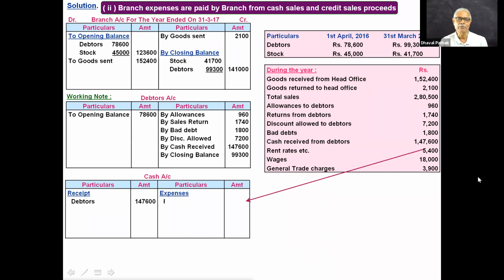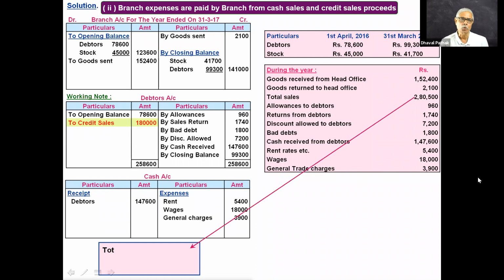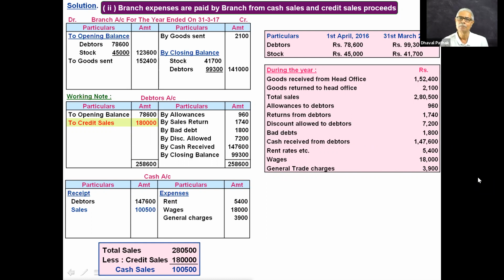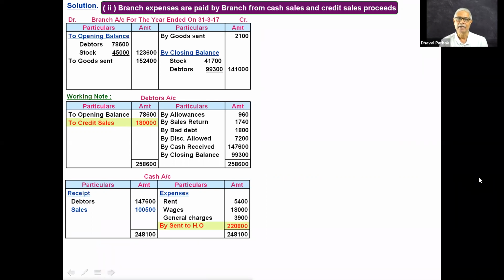Now rent paid from cash, wages paid from cash, general charges paid from cash. This is the credit sale that I have found out. Now from total sales, I will deduct the credit sales. Cash sales also will be debited to cash account. Now from this total cash, expenses will be paid and the remaining amount will appear on the credit side of branch account. After preparing all these things, find the profit of branch account. If you've got any doubts, please ask me.